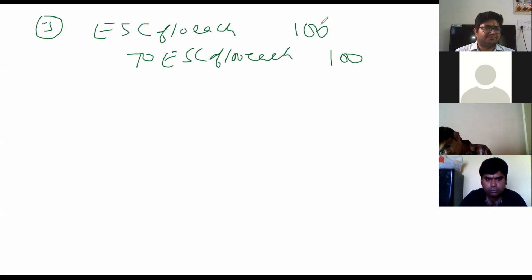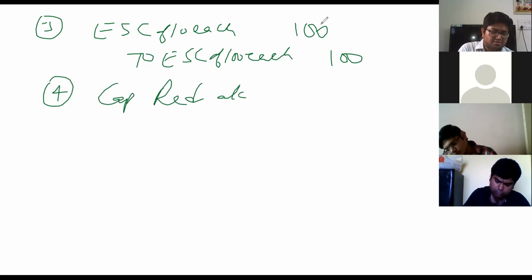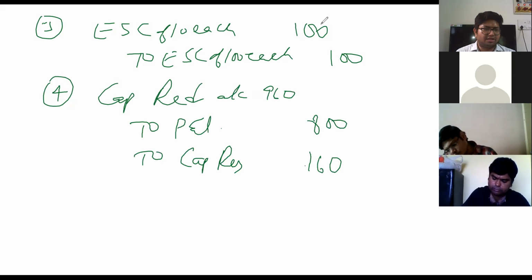Now he says post internal reconstruction, whatever amount is available in the capital reduction account will be used to reduce your debit balances. So let us write an entry for that. Capital reduction account debit, we have 960, to P&L, we have a debit balance. Please write off 800. The balance amount will go to capital reserve. Capital reserve would be 160.